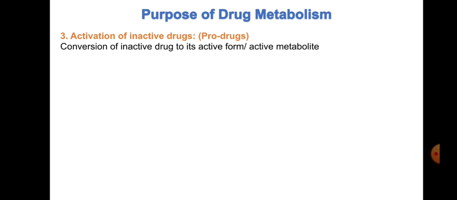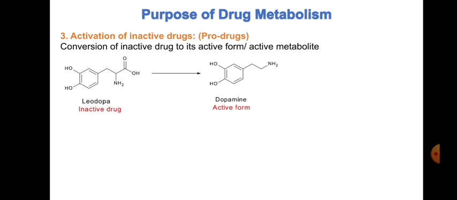From a pharmaceutics point of view, these are the prodrugs. They themselves are not active, but their metabolites, their biotransformed products, are active. So we convert an inactive drug to its active form or active metabolite, which we refer to as a prodrug.